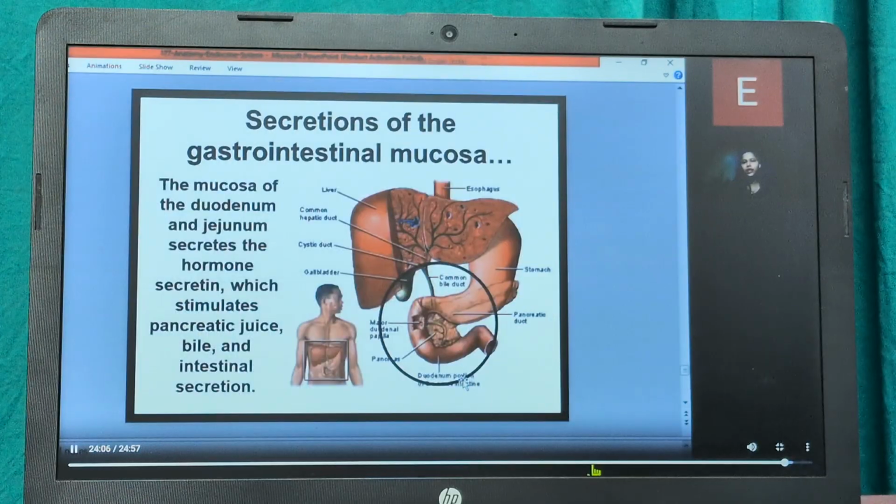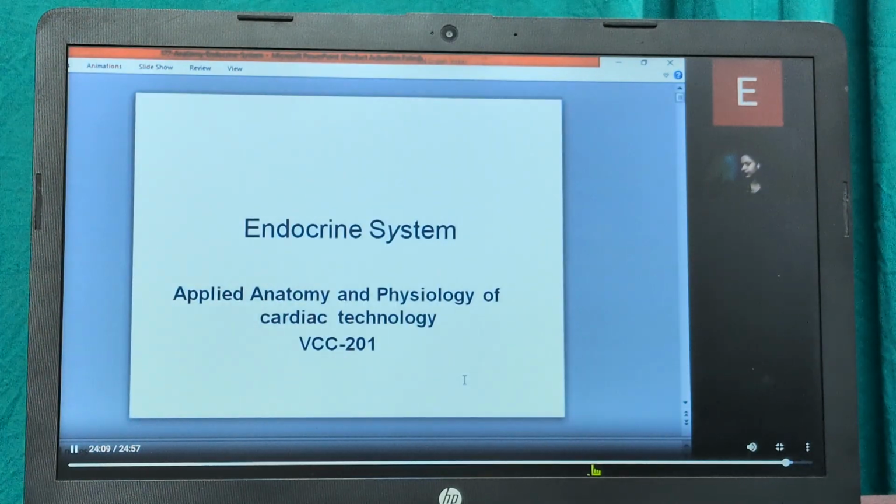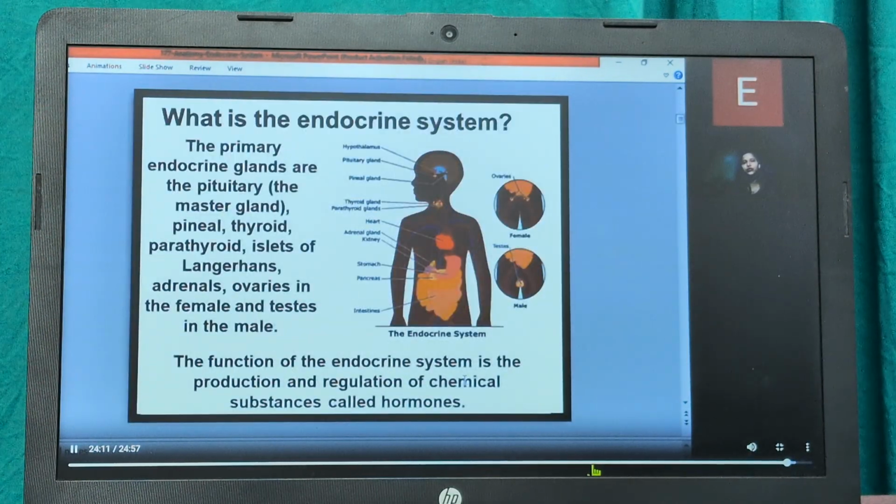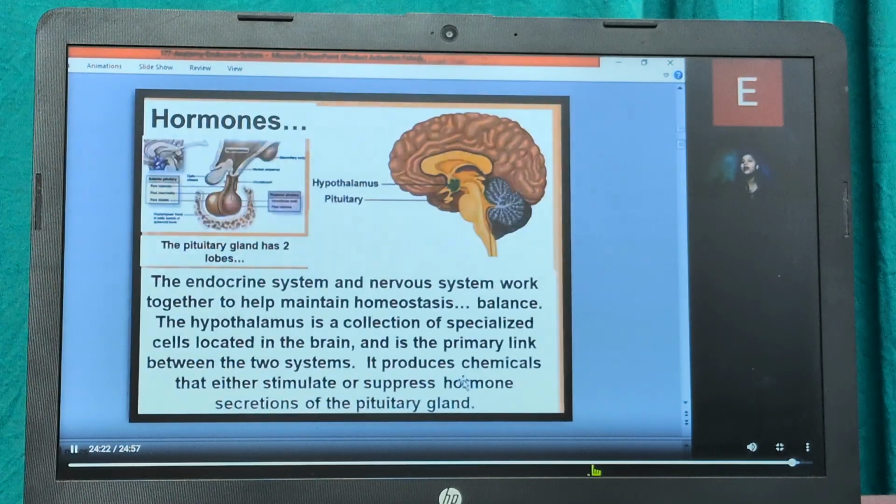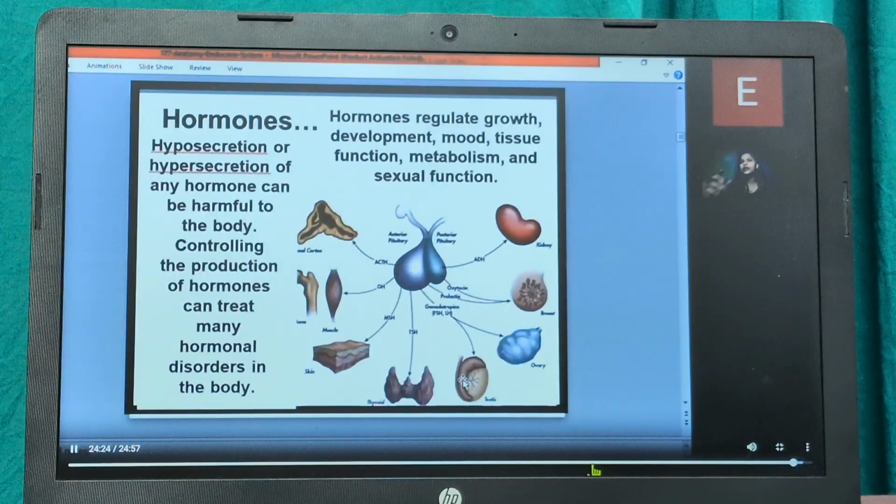So I guess we are done with the endocrine part. What have we seen in the endocrine system? What is the system all about? Many parts of the body make hormones. What are the glands associated with the anterior and posterior pituitary? We have seen adrenocorticotropic hormone, growth hormone, melanocyte stimulating hormone, thyroid stimulating hormone, gonadotropin, prolactin, oxytocin and ADH. We have covered each and every pituitary gland and hormone in this part.